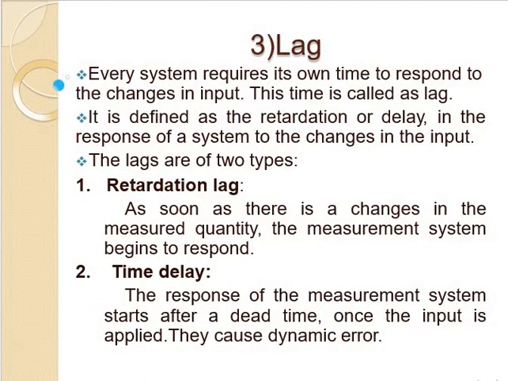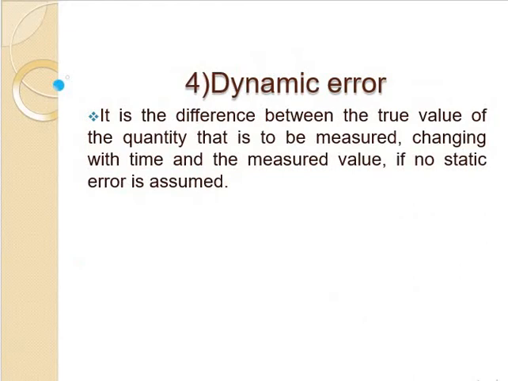So next we will see dynamic error. Before going to see dynamic errors, what are the types of errors? First, what is the error definition? Error is the difference between the measured value and the true value. Error is defined as the difference between the measured value and the true value of any physical quantity.